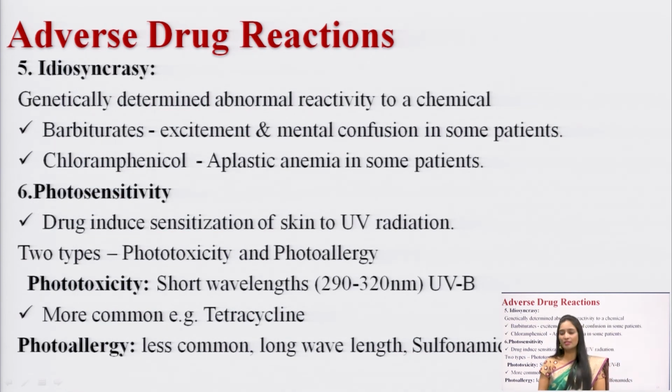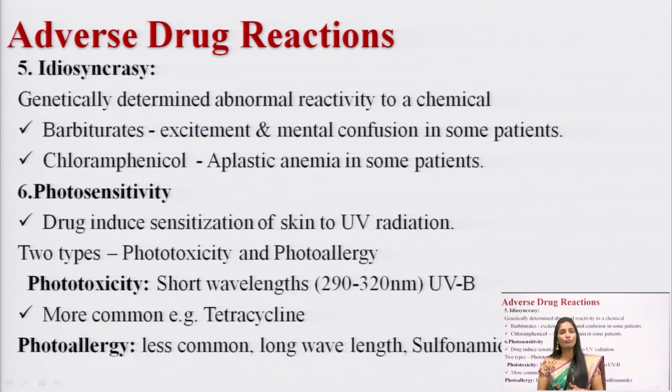And the next one was idiosyncrasy. So, what is idiosyncrasy? Idiosyncrasy is a genetically determined abnormal reaction to a chemical. If you give any drug or chemical to a particular person, you can see a genetically abnormal reaction in that person. For example, barbiturates can cause excitation or mental confusion, which will differ in some patients depending on the genetically determined abnormality levels.